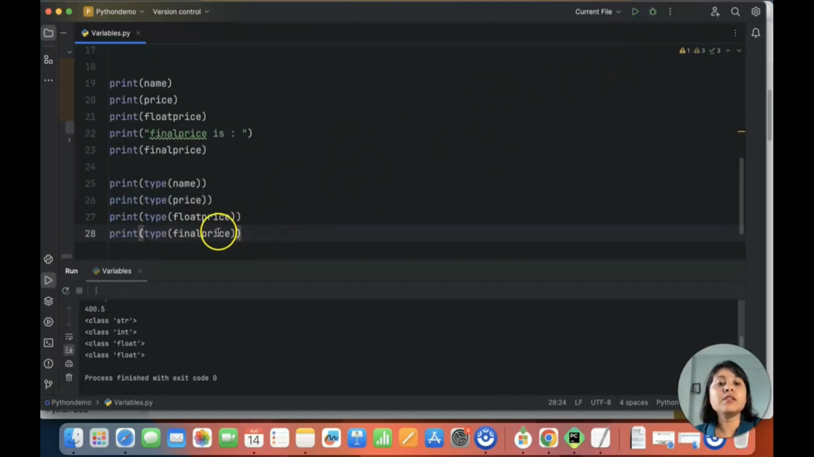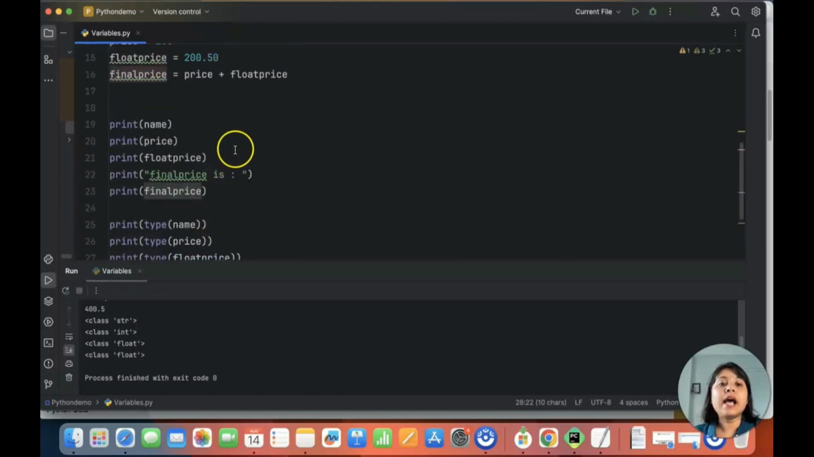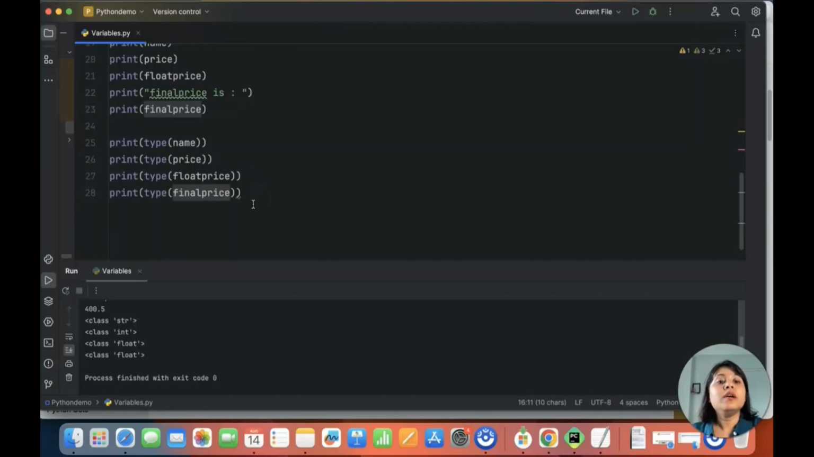So let me go ahead and execute print type of final price, and let's see what my final price type is. If you see, the price was integer, float price was float, and the final price is float. So what does it mean? It means I can add an integer with a float and it will be converted into a float data type and give you the result. So the data type can be changed if it is compatible. If you can add two data types, it will be converted to a higher data type and give you the result. It will not give you an error.